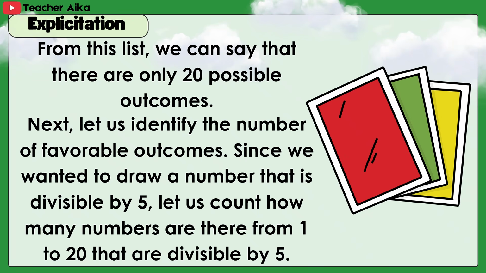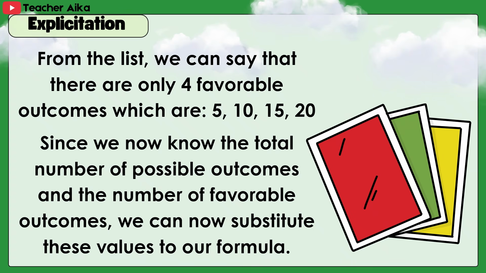Next, let us identify the number of favorable outcomes. Since we wanted to draw a number that is divisible by 5, let us count how many numbers from 1 to 20 are divisible by 5. From the list, we can say that there are only 4 favorable outcomes, which are 5, 10, 15, and 20. Since we now know the total number of possible outcomes and the number of favorable outcomes, we can now substitute these values into our formula.